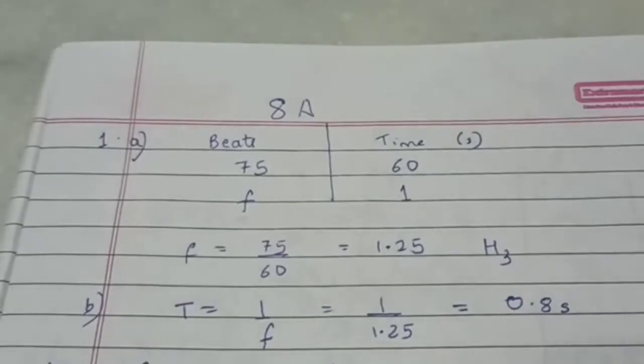They want us to find the time period, which is the reciprocal of frequency. So that's 0.8 seconds, which means one beat takes 0.8 seconds.